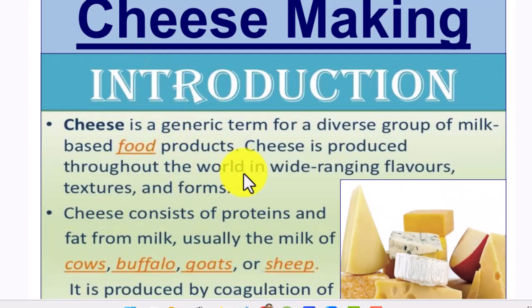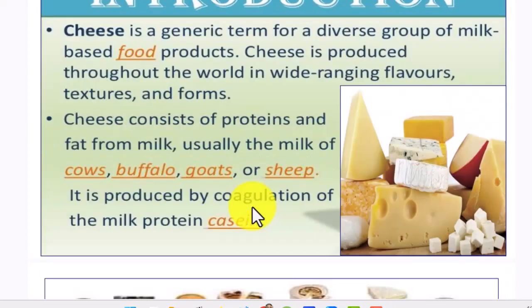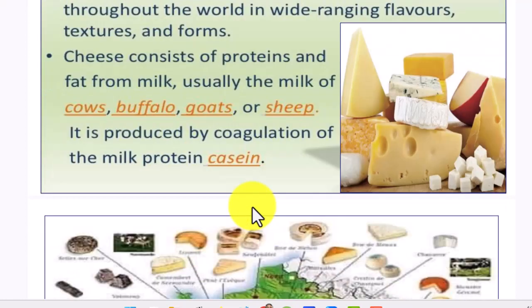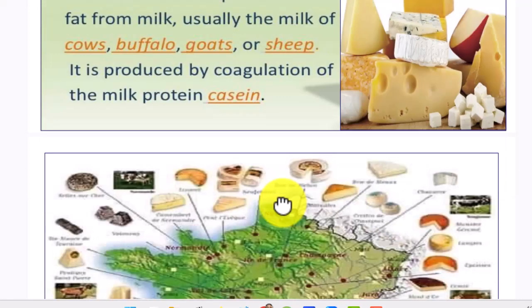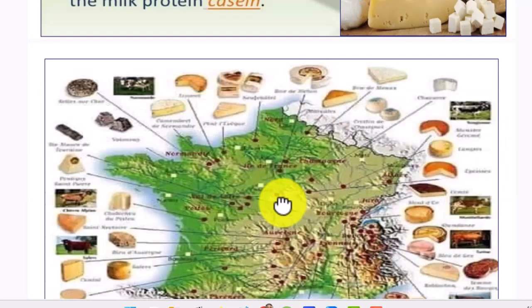Cheese is a generic term for a diverse group of milk-based food products. Cheese is produced throughout the world in wide-ranging flavors, textures, and forms. Cheese consists of protein, fat, and milk, usually from cows, buffalo, goats, or sheep. It's produced by coagulation of the milk protein casein.